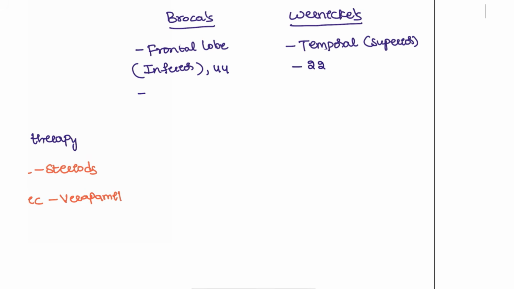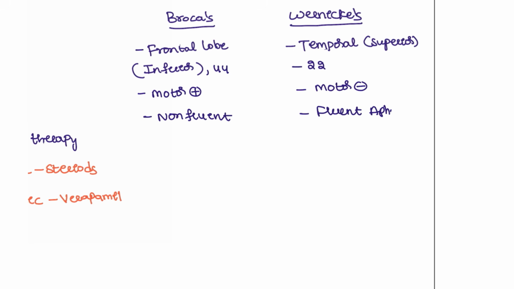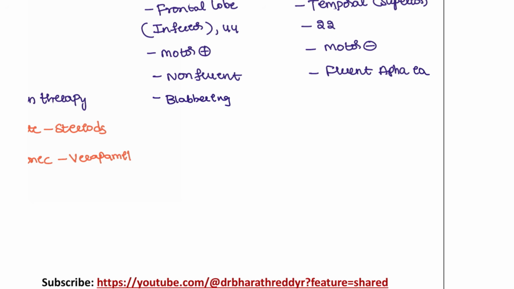So Broca's aphasia is in the frontal lobe. If the frontal lobe is involved, it is going to involve motor symptoms also. In Wernicke's, the motor symptoms are not seen. The patient here is associated with non-fluent aphasia, and here it is associated with fluent aphasia. Okay, the names of the defect I am telling are non-fluent and fluent aphasia, but this is the defect that we are looking for. So the patient is blabbering, unable to sound proper, but the patient is able to understand but can't tell us what he wanted to tell, right? That is what is present in patients with blabbering sounds.